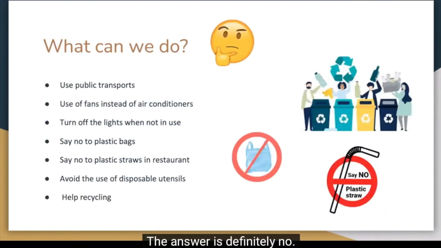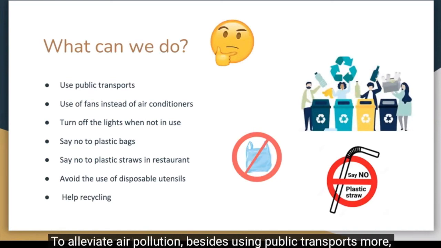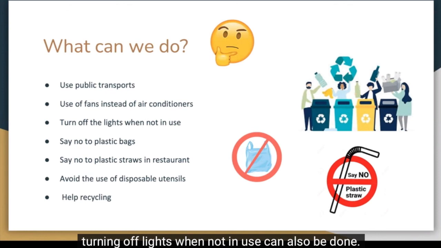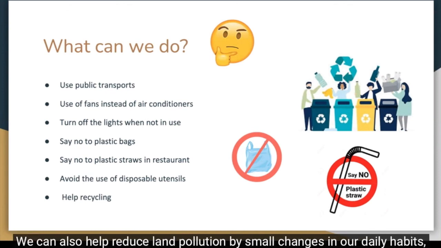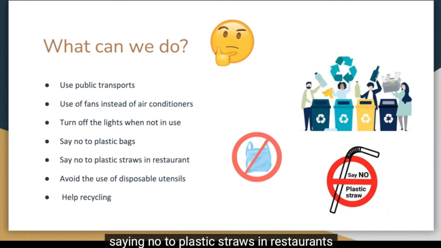The answer is definitely no. Even as students, there are still things we can do in our daily lives to help solve the environmental problems in Hong Kong. To alleviate air pollution, besides using public transport more, simple actions like using fans instead of air conditioners and turning off lights when not in use can also be done. We can also help reduce land pollution by small changes in our daily habits, such as bringing our own bags instead of using plastic bags, saying no to plastic straws in restaurants, and avoiding the use of disposable utensils.